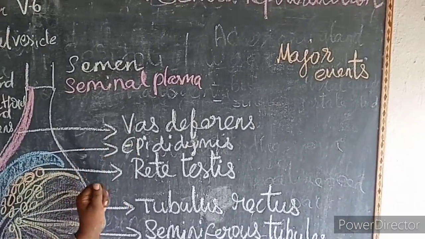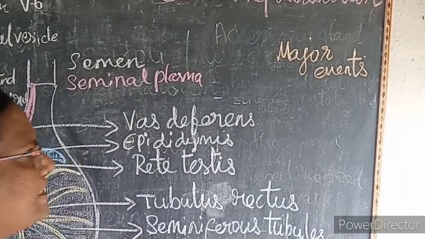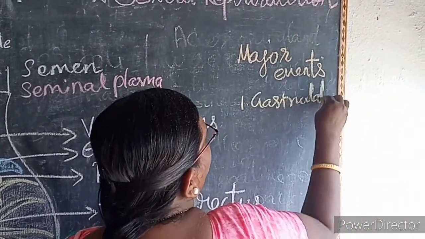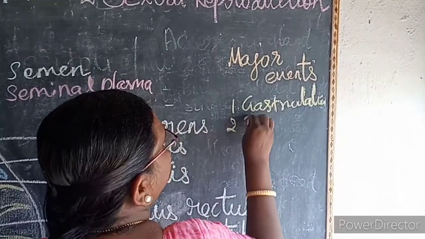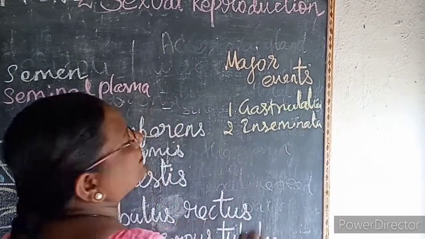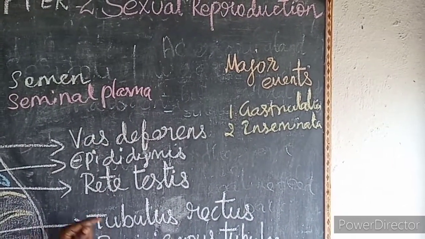What are the major events that take place in the reproductive system? What is the first one? Gametogenesis, insemination, then fertilization, cleavage, placentation, then parturition.